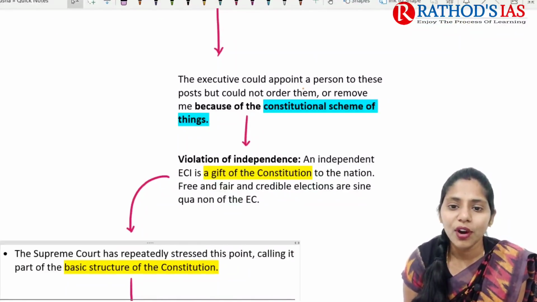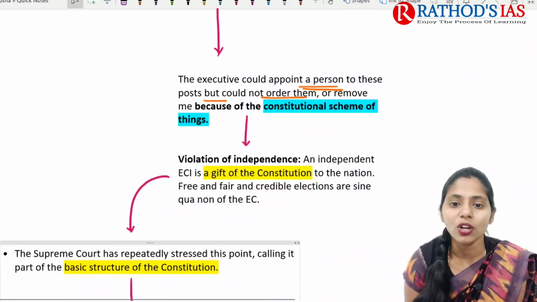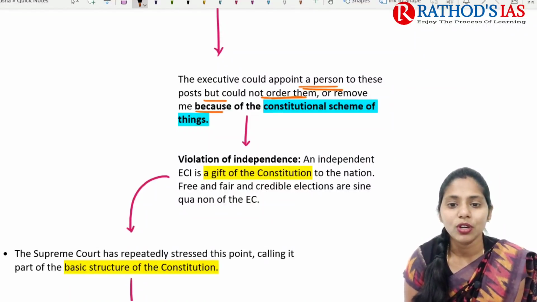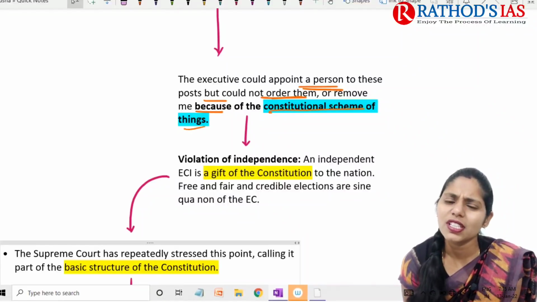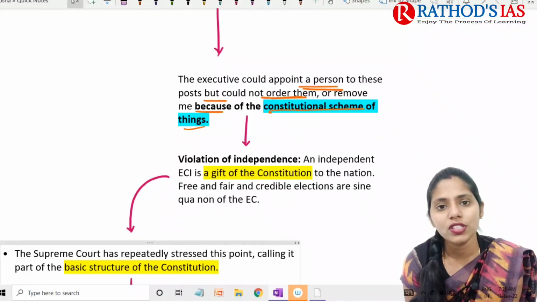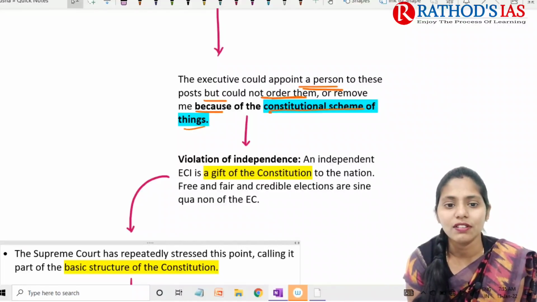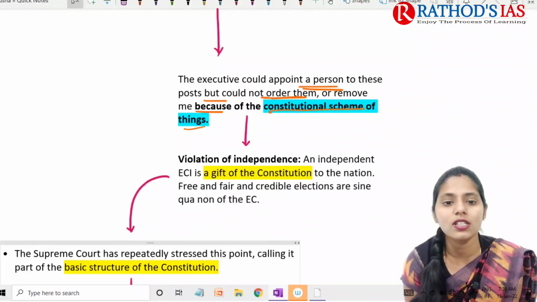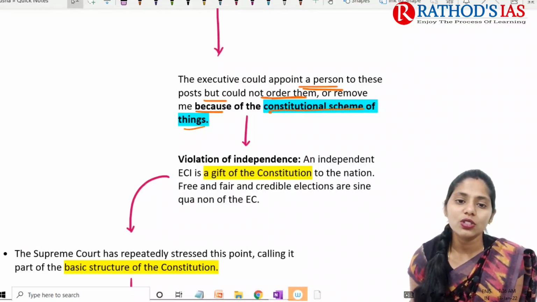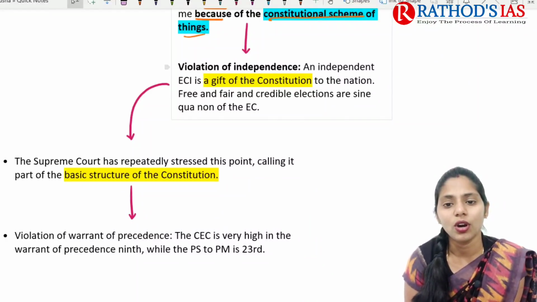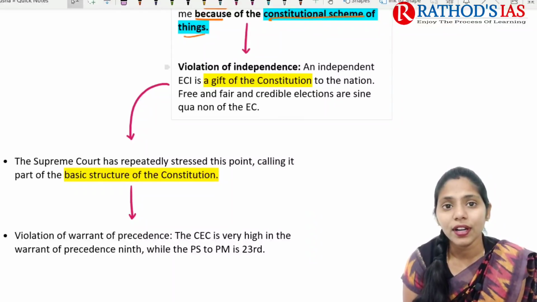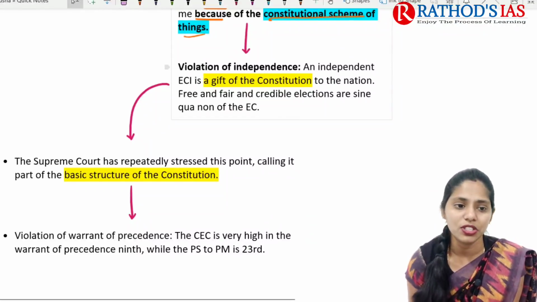Right, an executive could appoint a person to those posts, but could not order them or remove them because of the constitutional scheme of things. What does this point say? Already you know that the election commissioners and chief election commissioner are appointed by the executive, but the executive does not have the power to remove them because of the constitutional scheme of things. It is also leading to a violation of independence. An independent ECI is a gift of the Constitution to the nation. And free and fair elections are one of the important functions of the Election Commission, right?